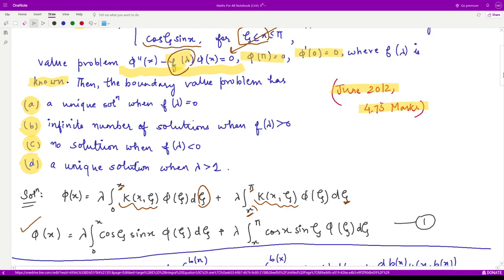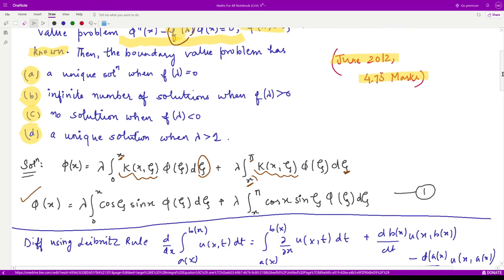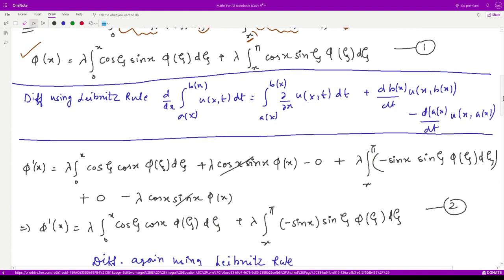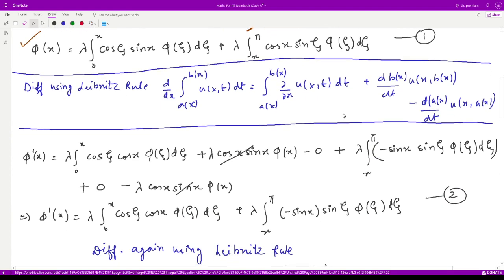Mark this as equation number 1, and now we can differentiate this using the so-called Leibniz rule. Just recall what it is. So it is this rule. So we can differentiate this, and it becomes phi dash of x, with lambda as such.